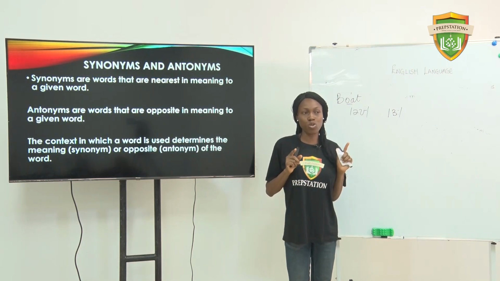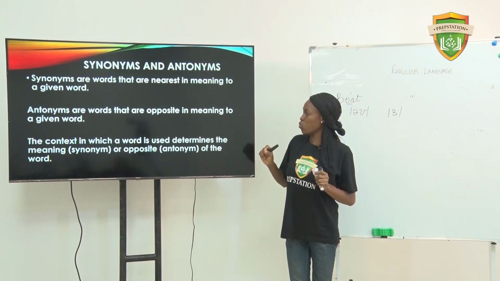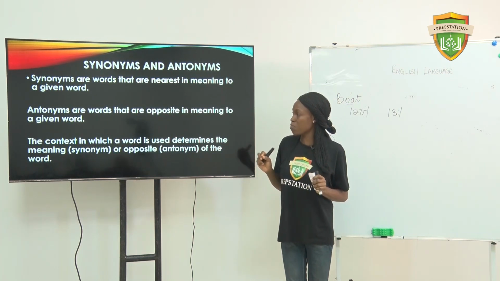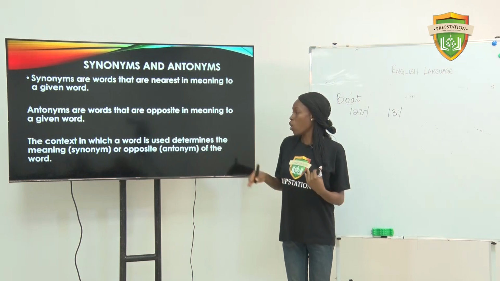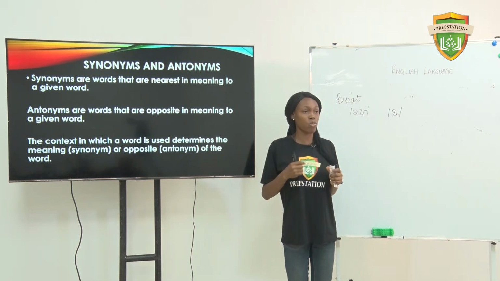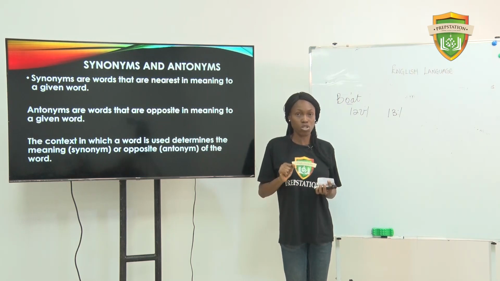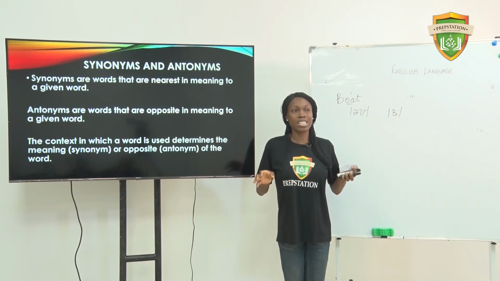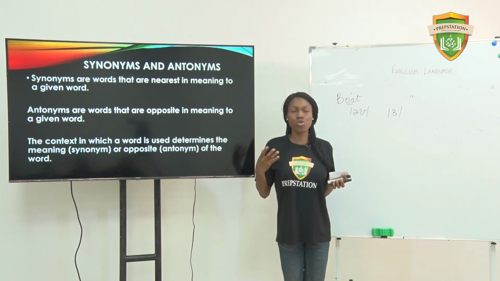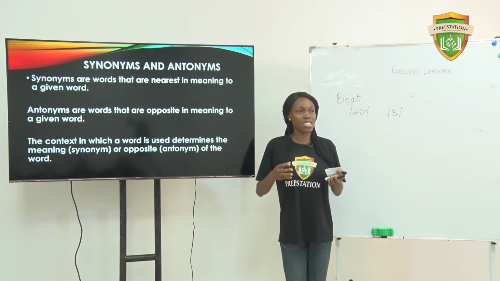There's something we must note. The context in which a word is used determines the meaning, which is the synonym, or the opposite, which is the antonym of that word. The context has to do with the environment of the word. So you might have a sentence, and you might be told, the man is big. A, huge. B, enormous. C, massive.